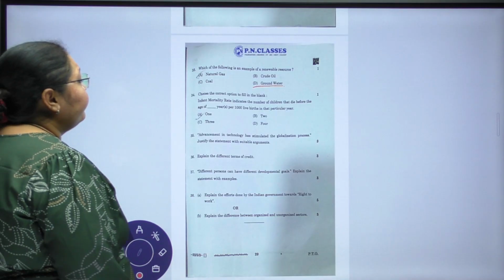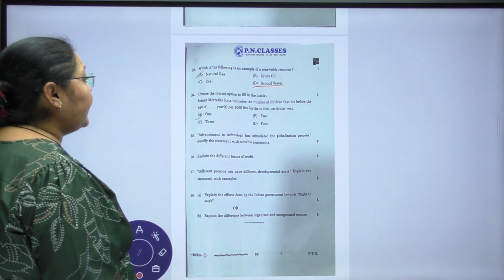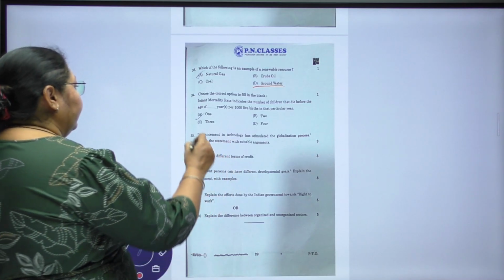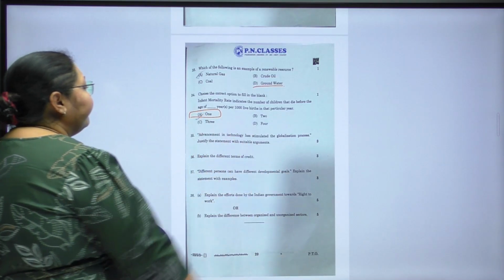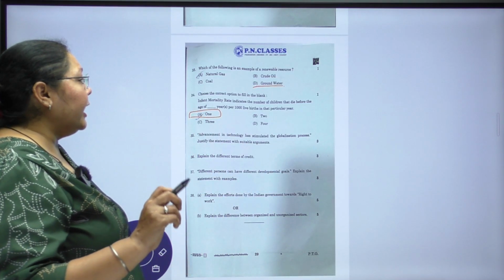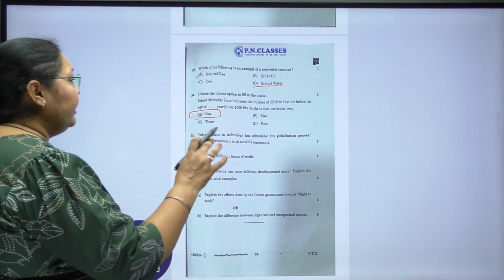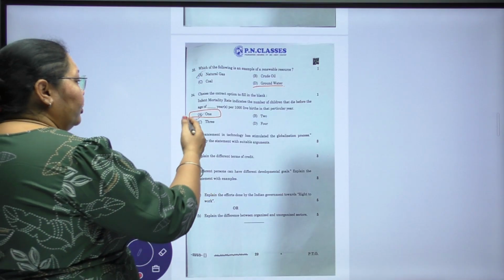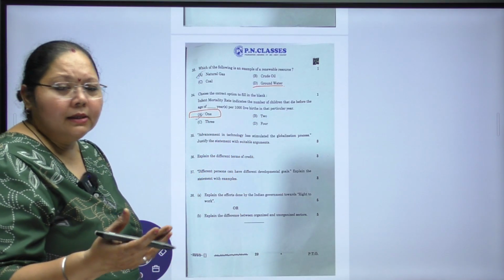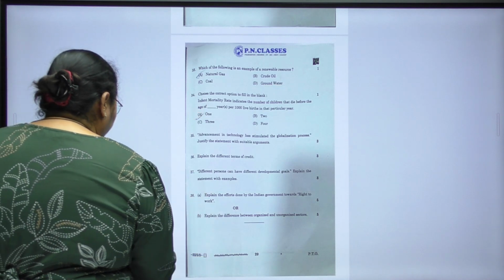Choose the correct option to fill in the blanks. Infant mortality rate indicates the number of children that die before the age of 1 year. सीधा सीधा है. This is the favorite one. Per 1000 live births in that particular year. For that particular year, 1 year का है. 1 year से पहले के बच्चे. So no 2, 3, 4 नहीं हो सकता. Infant mortality rate means the newborn babies, naturally. Right? Next question. Moving forward.